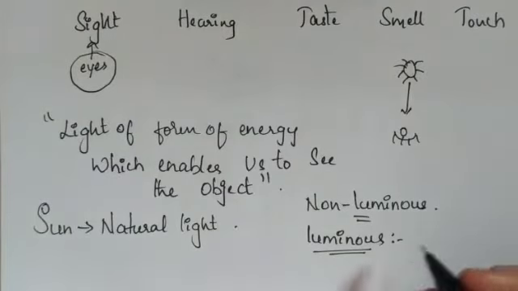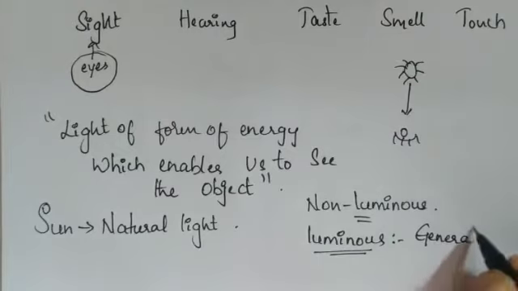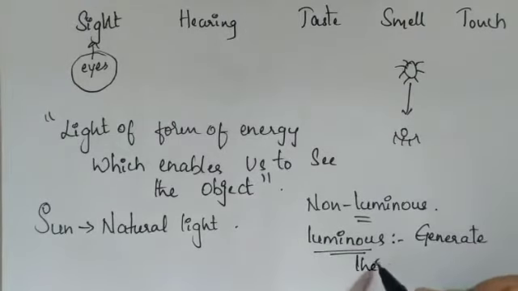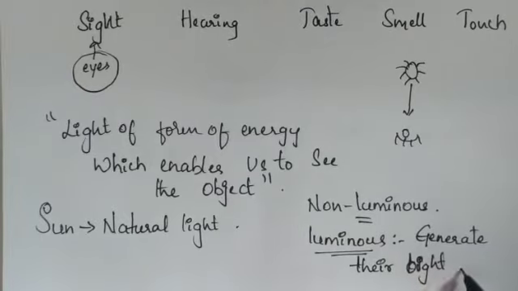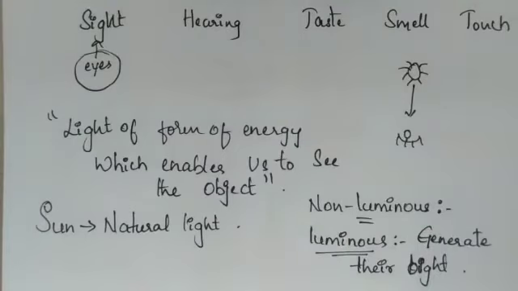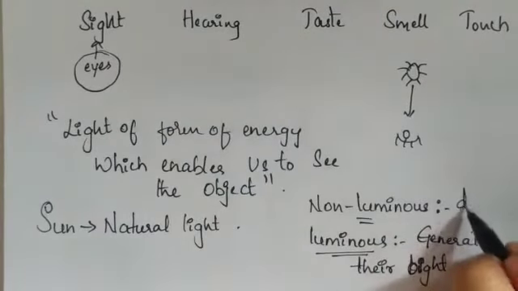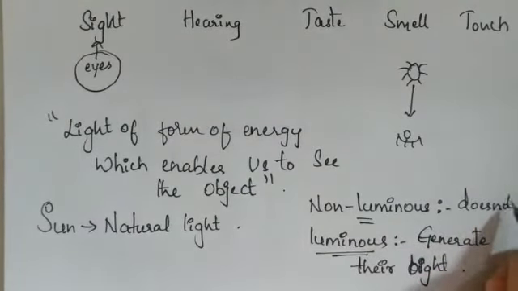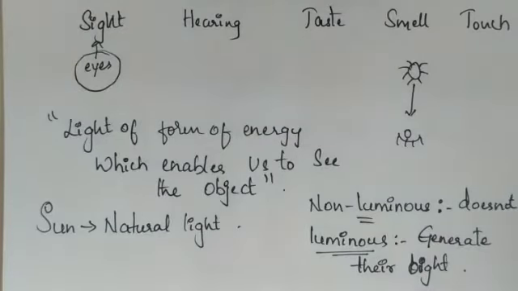The object which generates its own light is called a luminous object, whereas an object which does not possess its own light is called a non-luminous object.